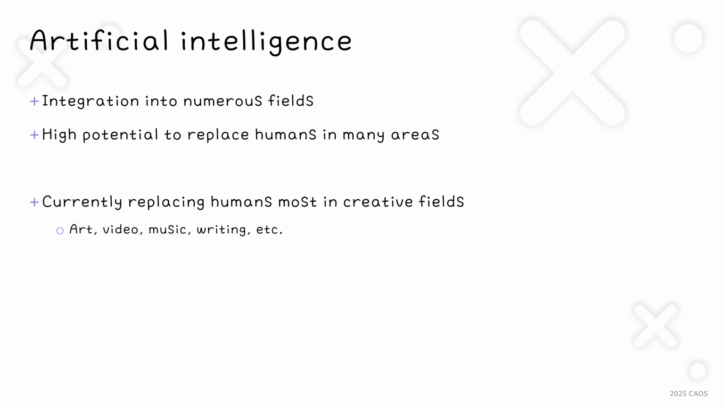Artificial intelligence is currently being integrated into numerous fields and has the potential to replace humans in many areas. While it was once believed that AI would not replace creative work, it is now most actively replacing humans in creative fields, including art, video, music, and writing.